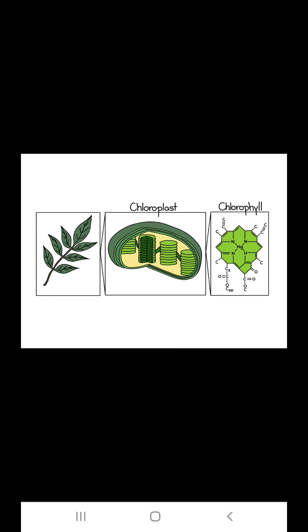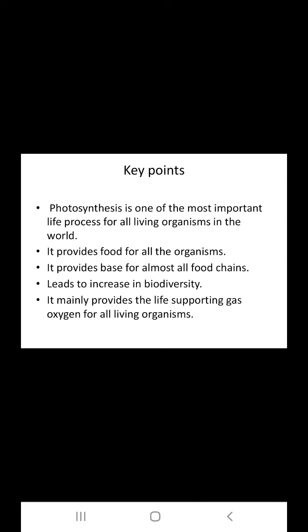Next factor is chlorophyll. Chlorophyll is one of the most important green coloring pigments present in the chloroplast. The entire process of photosynthesis takes place in the chloroplast. The main function of chlorophyll is to trap solar energy and initiate the process of photosynthesis.